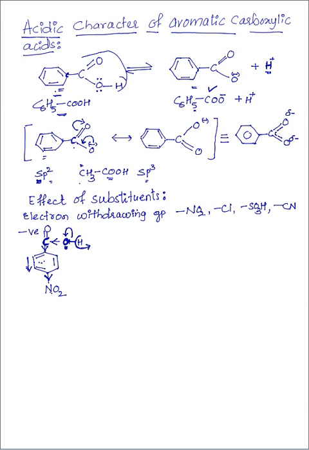Thus electron withdrawing groups are involved in the delocalization of the negative charge formed on the oxygen. This negative charge is delocalized and can pass through the benzene ring to the groups attached. They also make the release of H plus easy. Thus, the acidity of carboxylic acids increases.